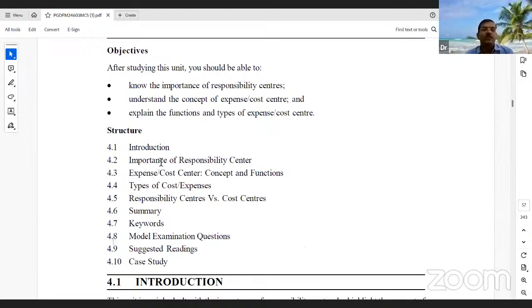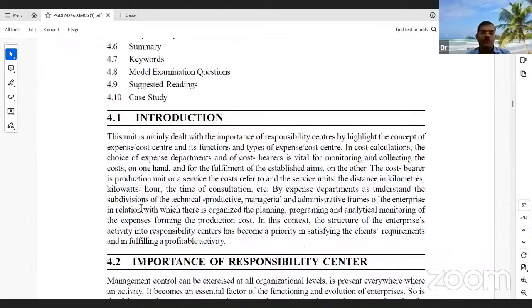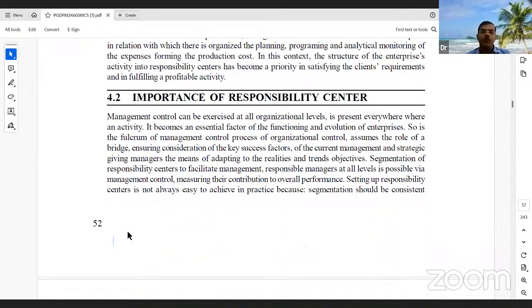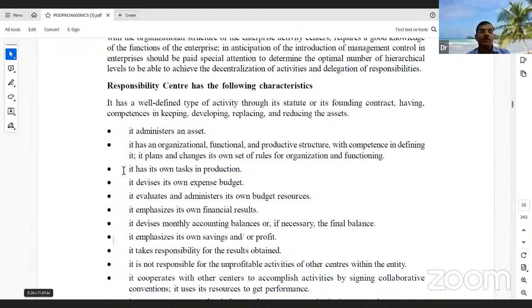So in our syllabus, the structure is the importance of the responsibility center, the cost center, nothing but the expenses center, the concept of functions, the types of costs, the various costs involved within these organizations, and responsibility centers versus profit centers. We have also discussed the importance of the responsibility center, and it is most important. It has administration and assets, and an organizational, functional and production structure, with competence in defining these plans.